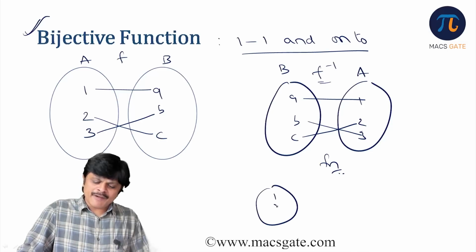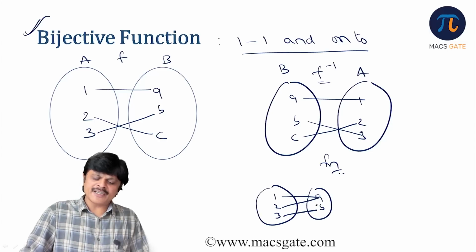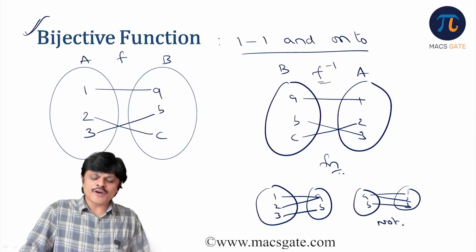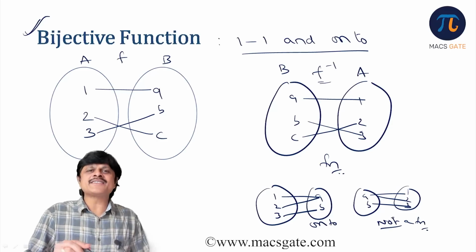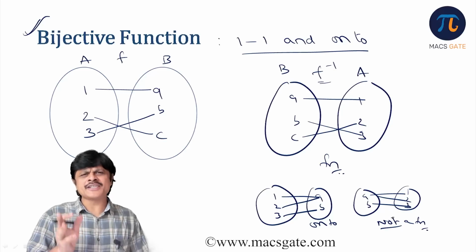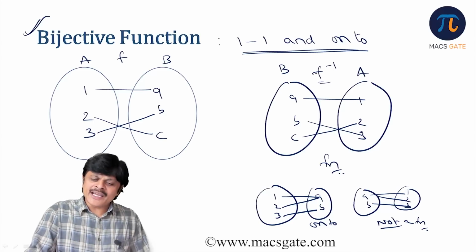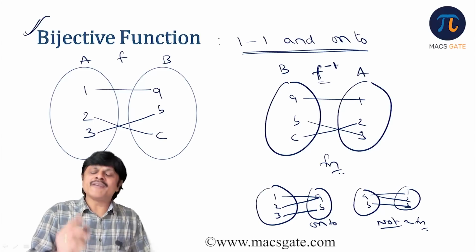Whereas if it is only onto, suppose you check this, A, B, this is how my function is defined. Now try to revert it. 1, 2, 3. A should go to 1, 2, B should go to 3. Is it a function? It is not a function. Means it is only onto, but the inverse is not a function. Just a relation. But when it is one-one and onto, the inverse will also be a function.